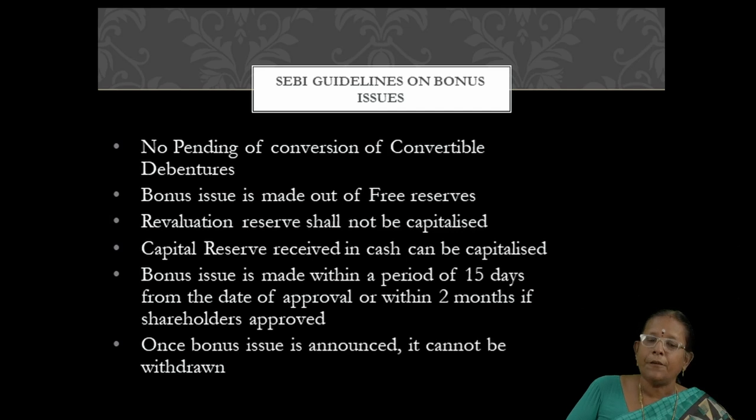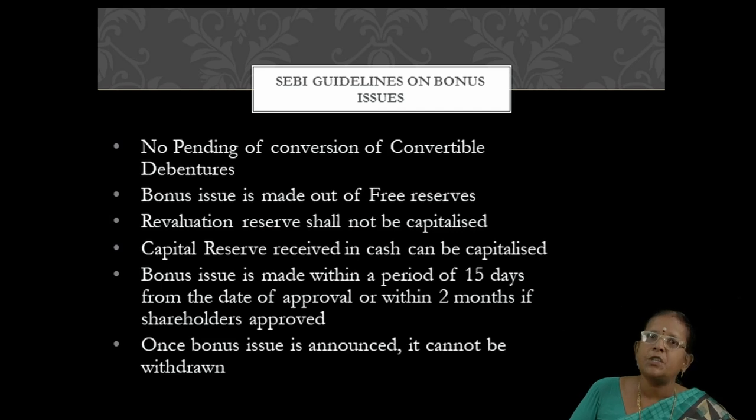If the capital reserve is received in cash, then it can be capitalized or used for issuing bonus shares. If the capital reserve is not realized in cash form, then it cannot be used for issuing bonus shares. Then the bonus issue should be made within a period of 15 days from the date of approval.